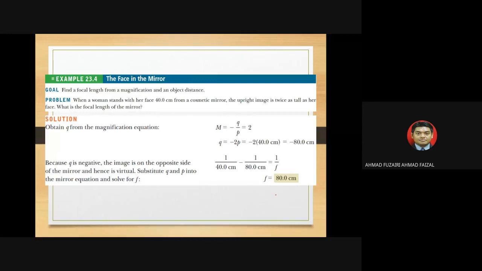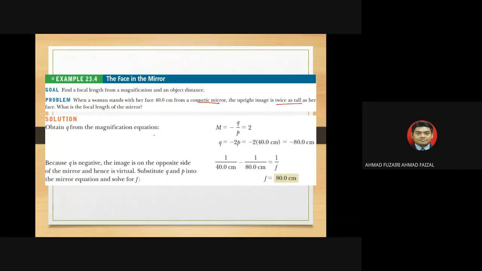You look at the last example. Find the focal length when a woman stands with her face 40 centimeters from a cosmetic mirror, and the upright image is twice as tall as her face. What is the focal length of the mirror?